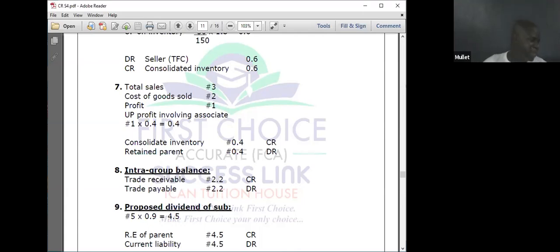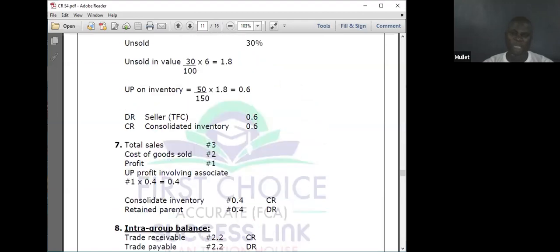so that if you are to eliminate it, after they say he has paid dividend and it has been recorded in any book, we will now eliminate by doing the reverse, by reversing it. So that is that. And next. So let me show you what is done in the statement of financial position.